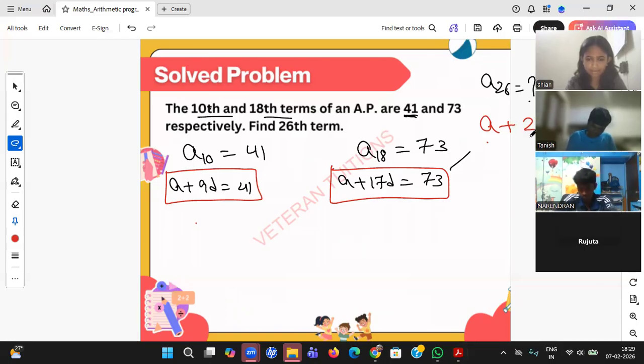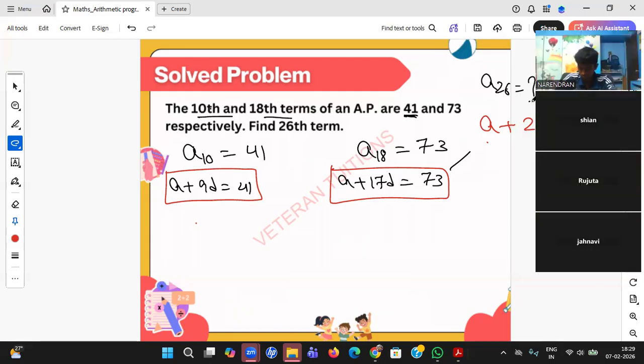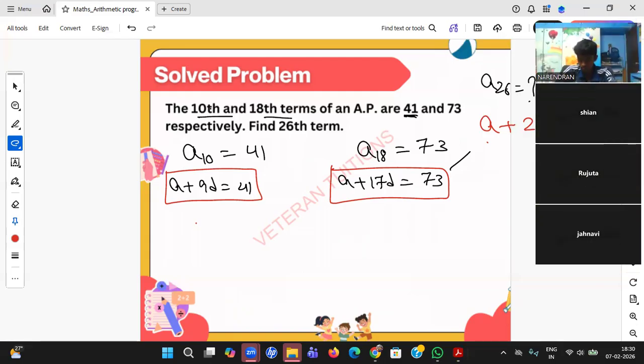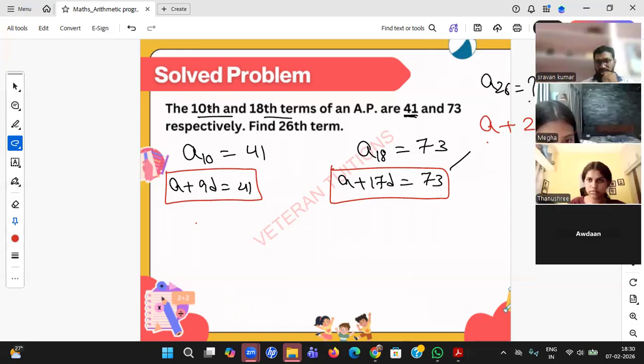Please apply over here, Narendra, and give the final answer. 26th term. Right answer, Narendra. It's just linear equations in two variables, x and y, we learned there. Here, a and d are there.